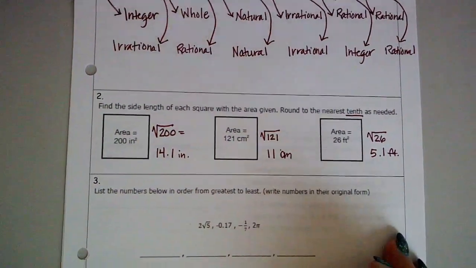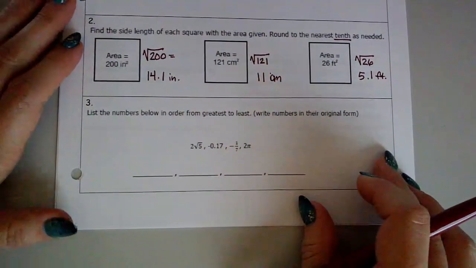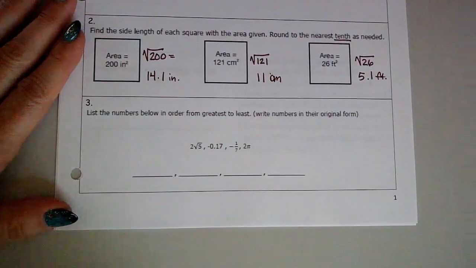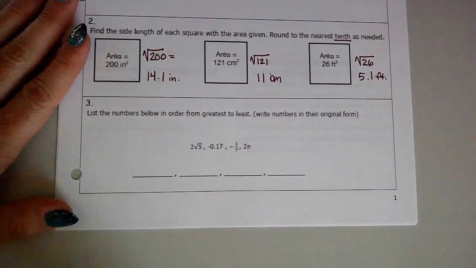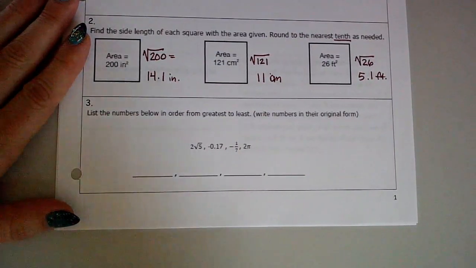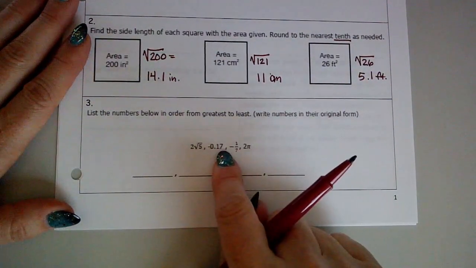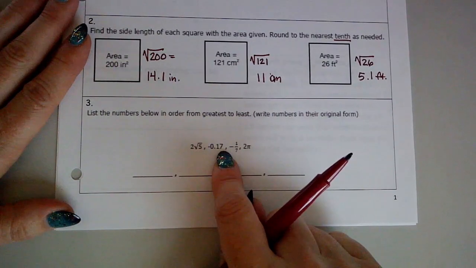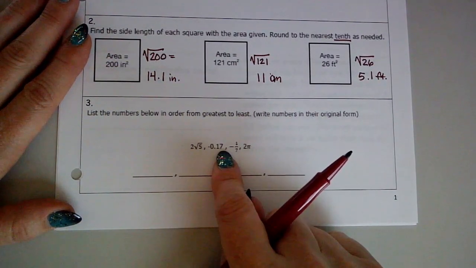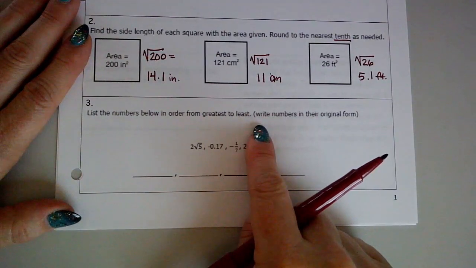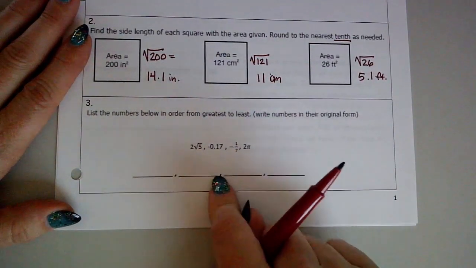Moving on, now we have to list numbers in order from greatest to least. This seems to be the biggest struggle that I've seen with you guys this year, ordering numbers. Remember, when we order these numbers, we have to convert them to decimal form. We can't put them in order until they're in decimal form. But remember, it tells us to write them in their original form when we go to line them up down on the bottom here.